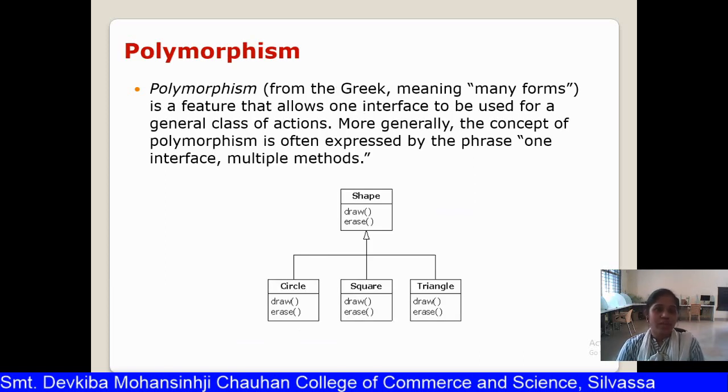Next feature is polymorphism. This is a Greek word. The meaning of poly is many, and morphism means forms. So one thing can acquire more than one form, and that is called polymorphism.